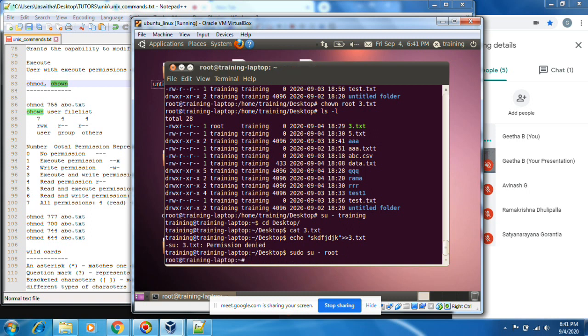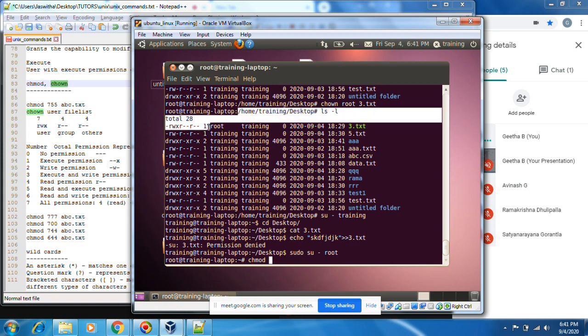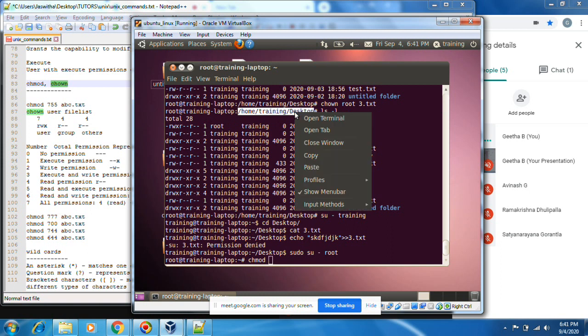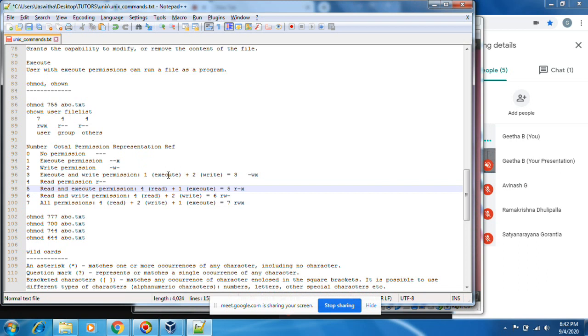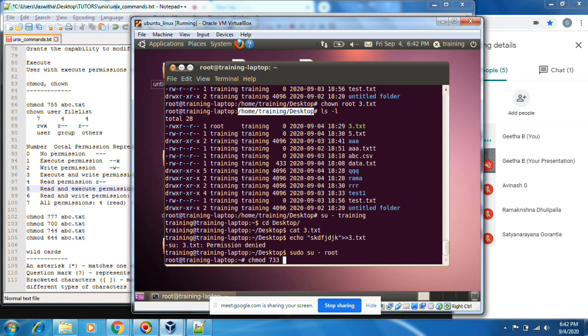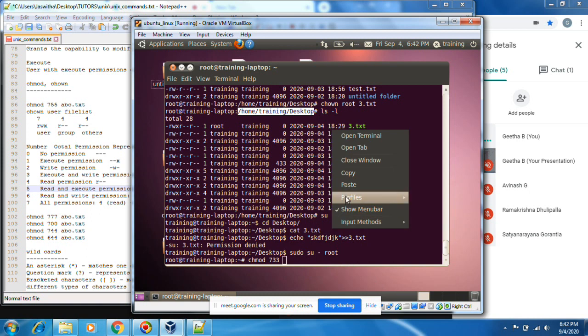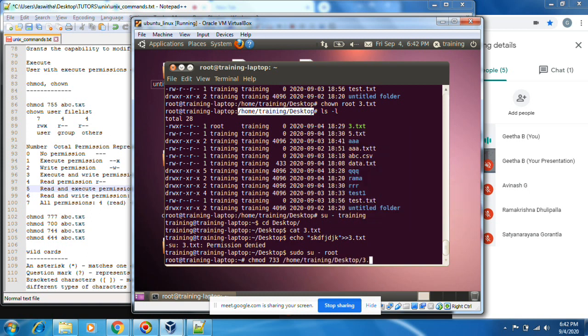I'm going to root and then chmod. I want to give write and execute permissions. Write plus execute is 3, so I can use 733 3.txt.